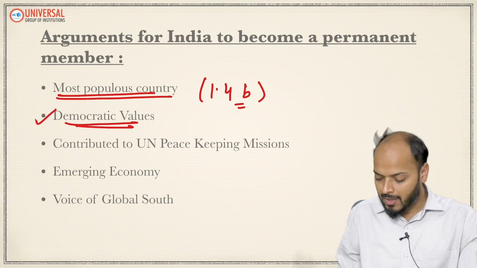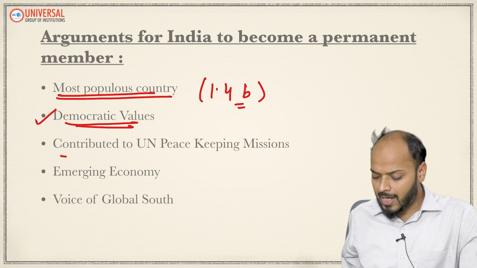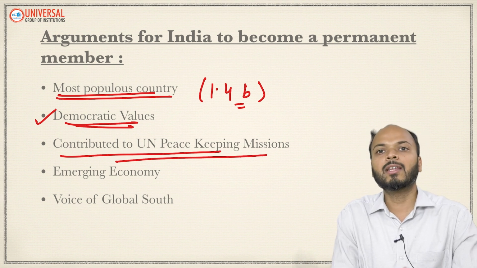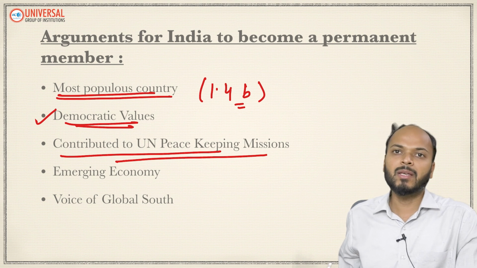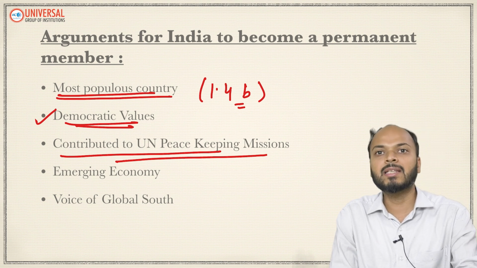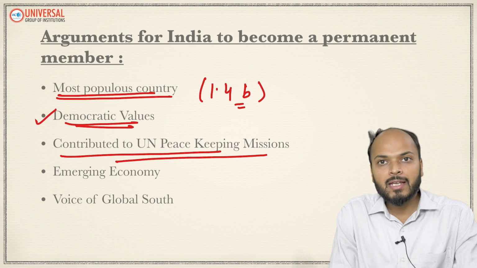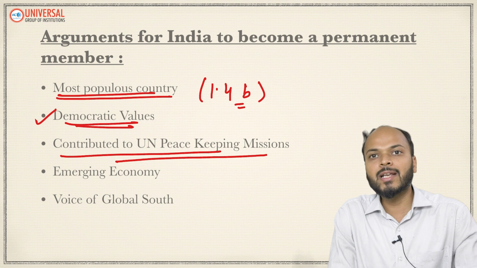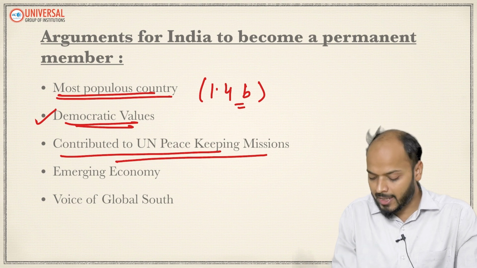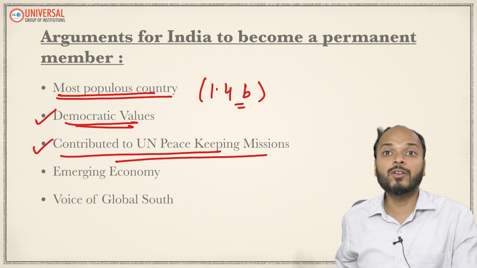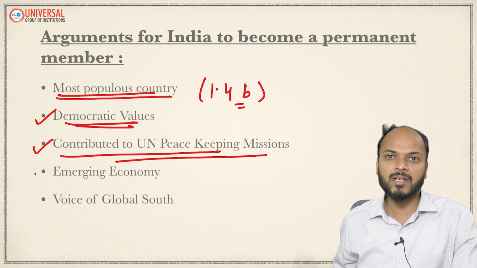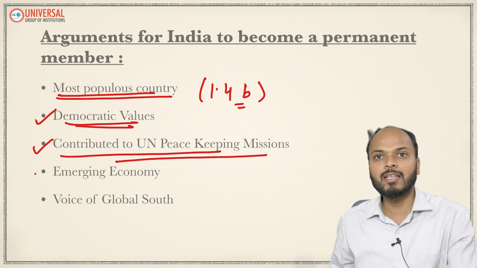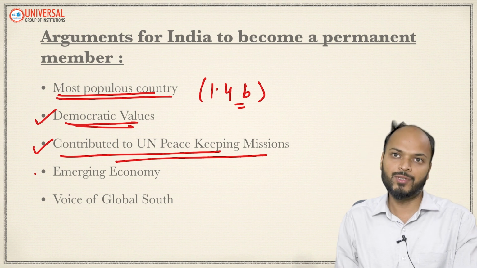The third reason why India demands this is that India has contributed heavily, since 1945 till now, to the UN's peacekeeping missions. Whenever the UN sends its peacekeeping force, India has sent the maximum number of its army officials into UN operations outside India, right? India has been the biggest contributor to UN's peacekeeping missions, and hence India says we are a responsible country, we believe in the UN, we have contributed so much to the UN.